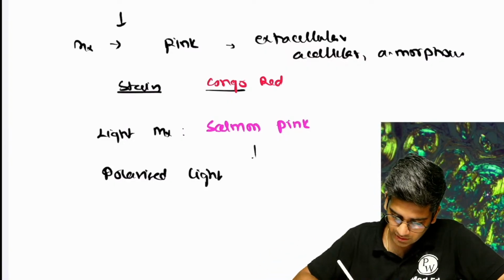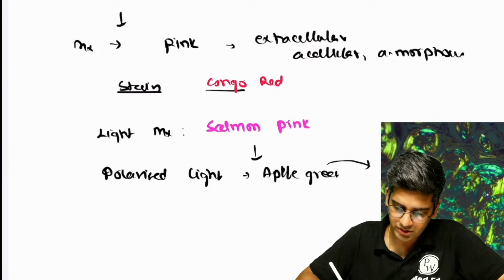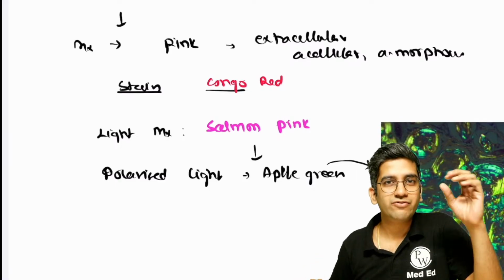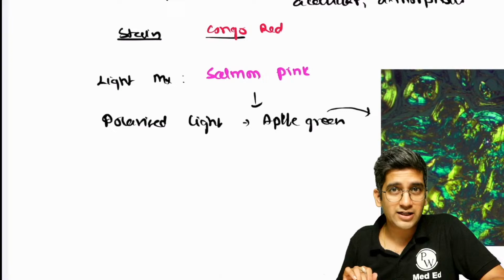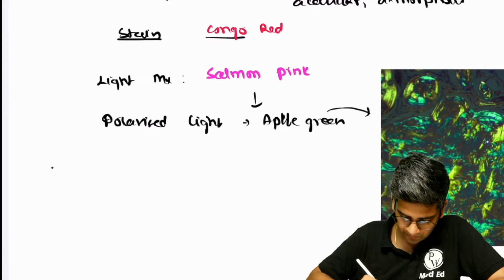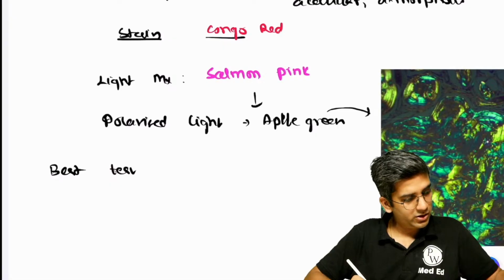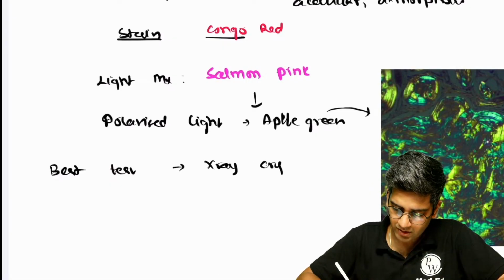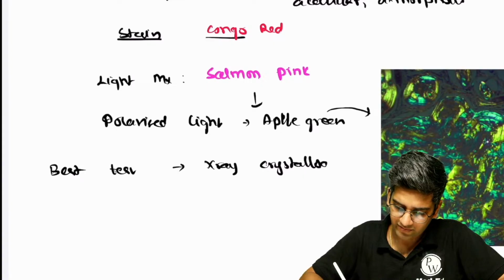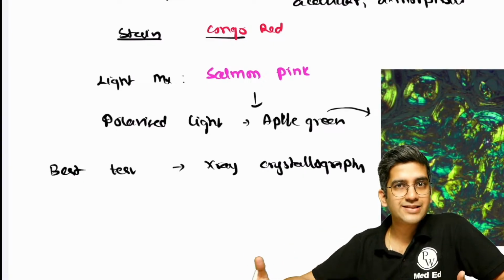Apart from that, you can go for polarized light. You can see this image, apple green birefringence. Fine, that's the perfect or final thing for me to confirm it's an amyloid deposit. If it's a long answer or short answer, just to conclude, the best test to identify amyloid is X-ray crystallography, because X-ray crystallography tells me the structure of the protein. That's the best test to pick up amyloid.